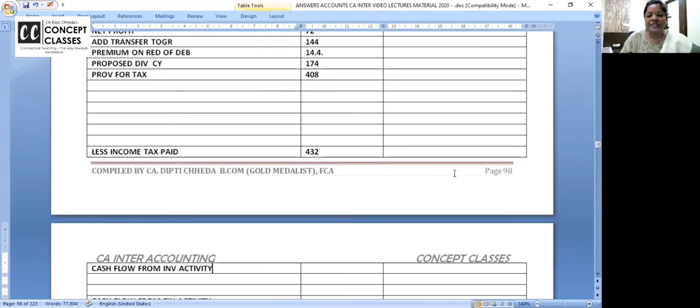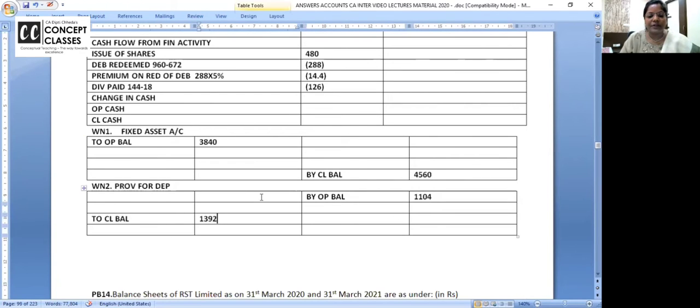So come to the fixed asset account and look here. From the opening provision, 84 you remove and you bring it to the fixed asset account. Whenever an asset is sold, the related depreciation you have to take out of the provision and put it in the fixed asset.